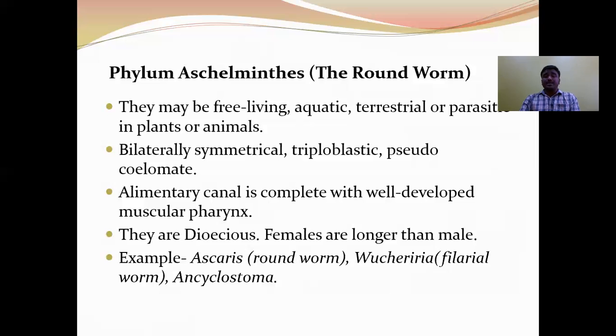Next, they are dioecious. The females are longer than the males. The males have a curved posterior end, with a pair of penial spicules which help in copulation. Examples: Ascaris, Wuchereria, and Ancylostoma.